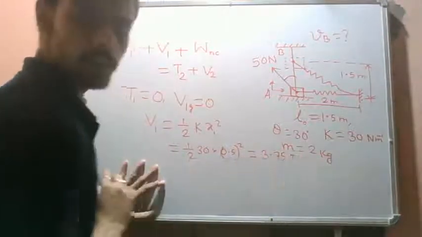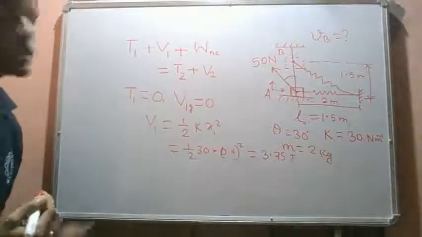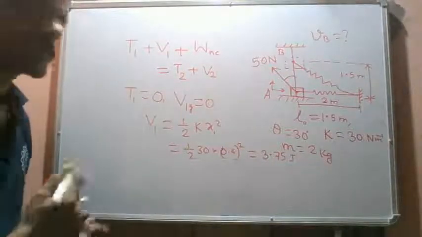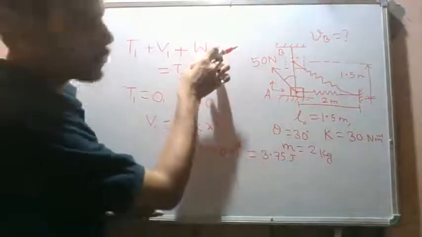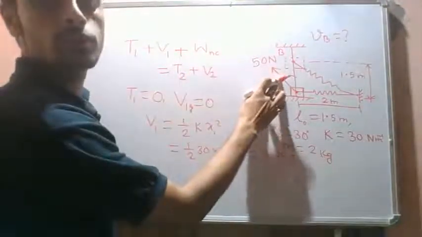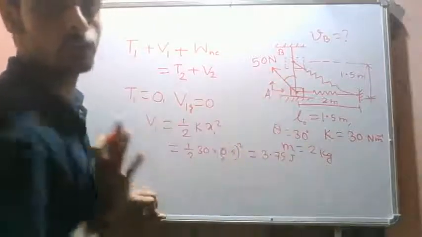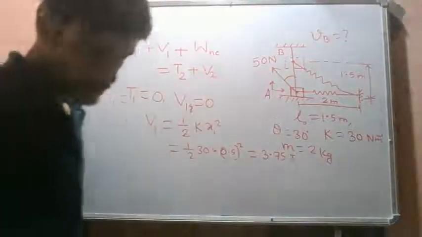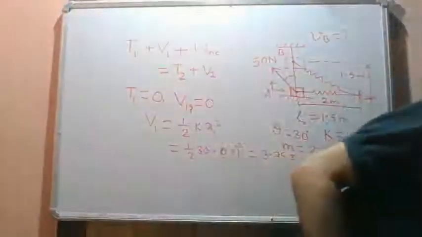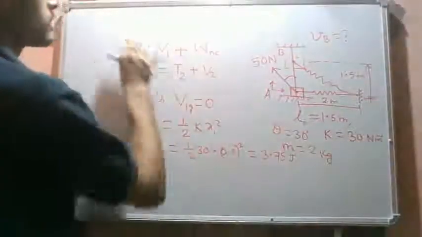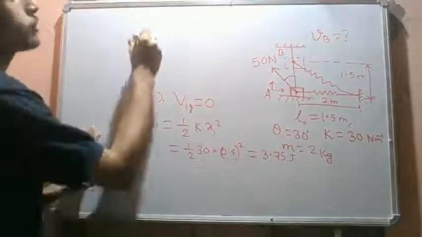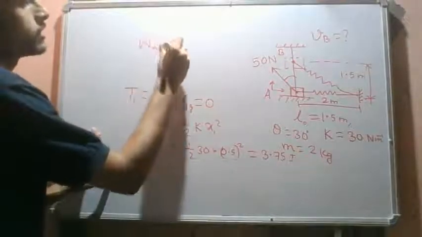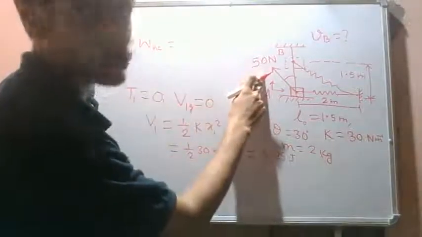3.75 joules. This is the initial potential energy stored in the spring. Now, the work done due to non-conservative forces is because of this force. This we will try to find out now. So let's say W non-conservative. This force of 50 Newton remains constant throughout.